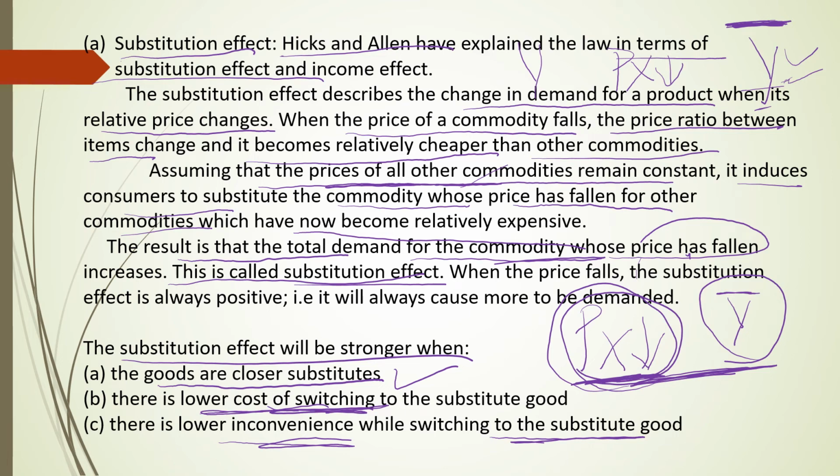The substitution effect will become much stronger when there is a close substitute, correct? And the cost of switching from one product to the other should be very easy, like changing from coffee to tea or tea to coffee. It is very easy and both are available in the market. Whenever the price of these two goods increases or decreases, it will be easily substituted from one product to another.